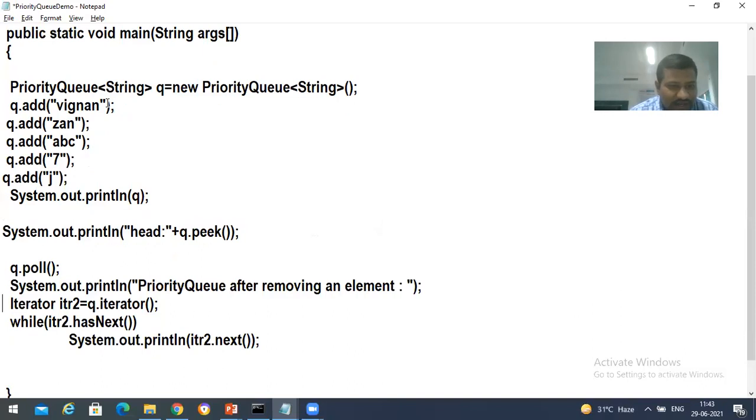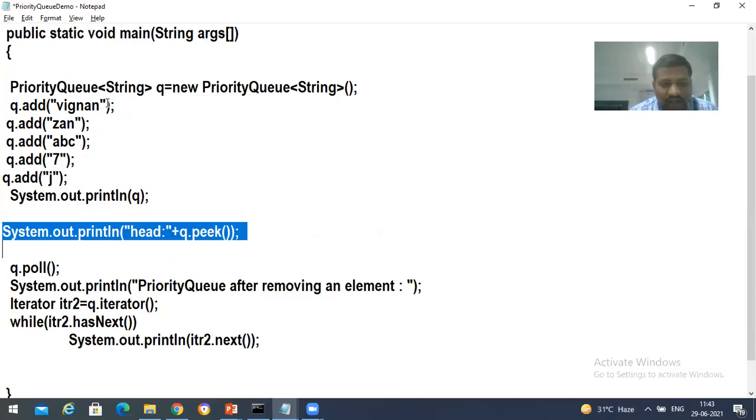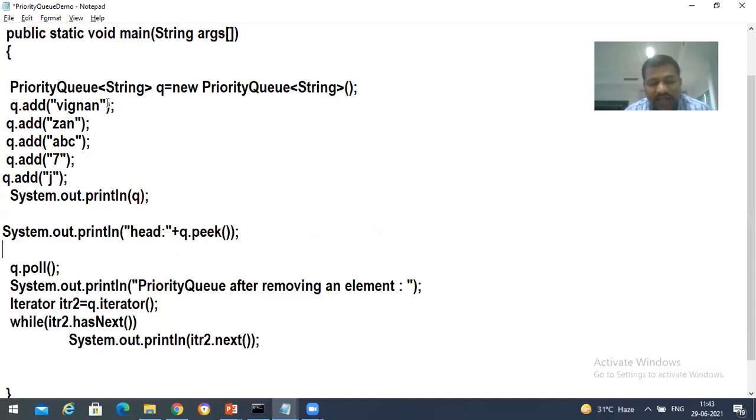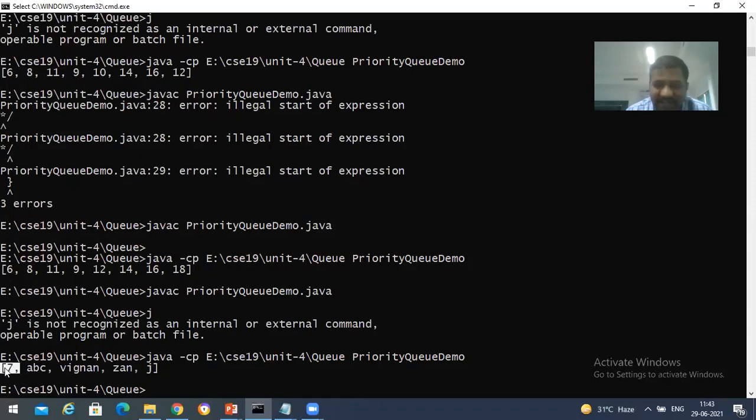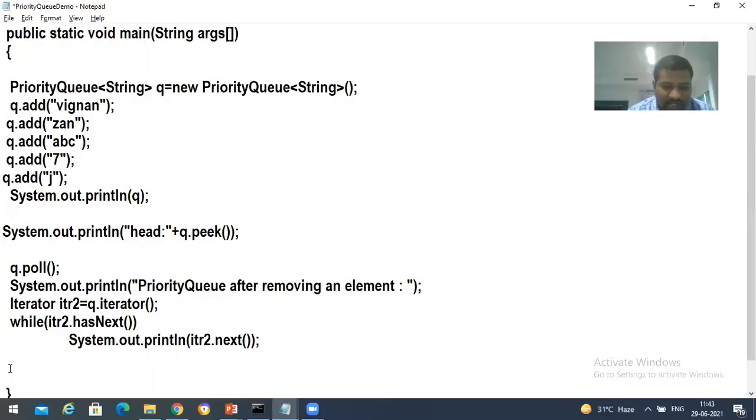Now let's see the function called q.peek. q.peek means the head. Head means the element which is present at the front end. That element is going to be printed. So head.peek gives that particular element, and q.poll is somewhat different. I will discuss that q.poll function.